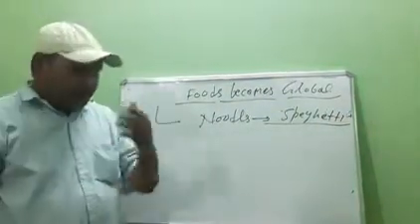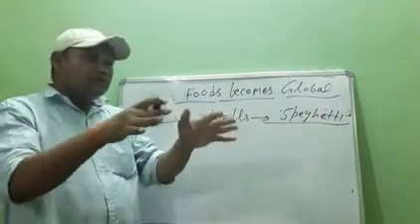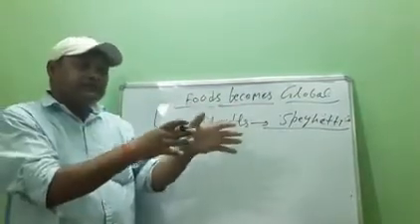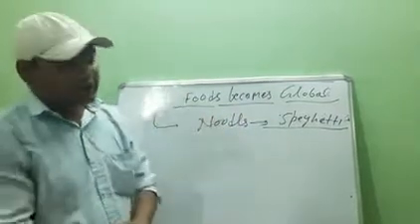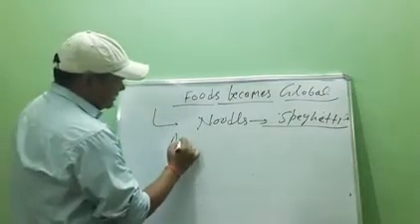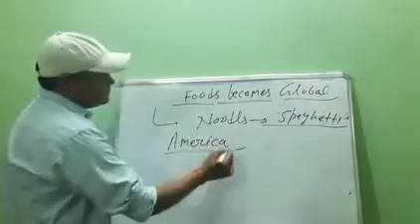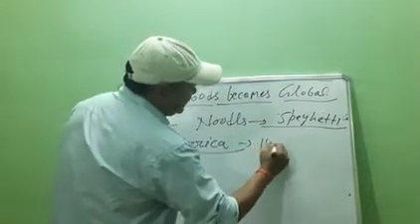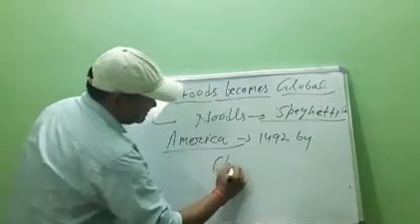Now we will start about how crops of a particular country, which were developed in that country, spread all over the world. As we know, America was discovered in 1492 by Christopher Columbus.